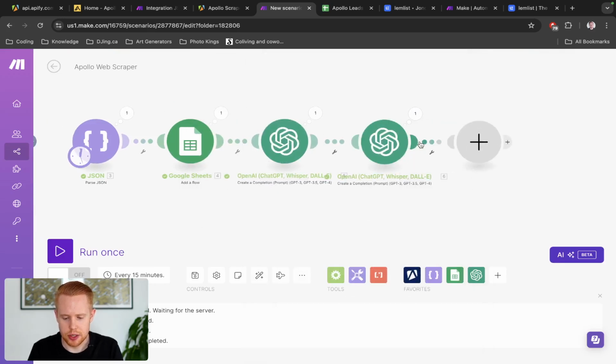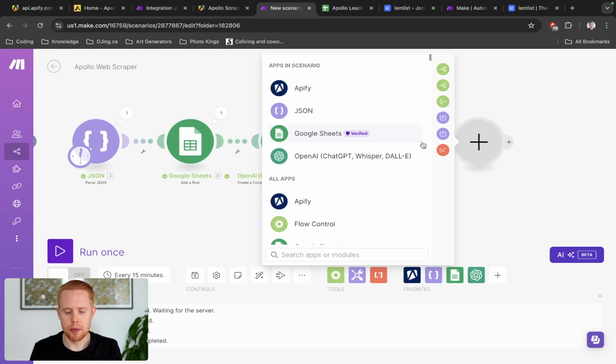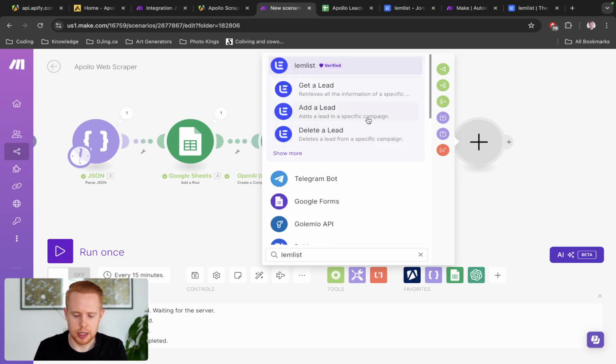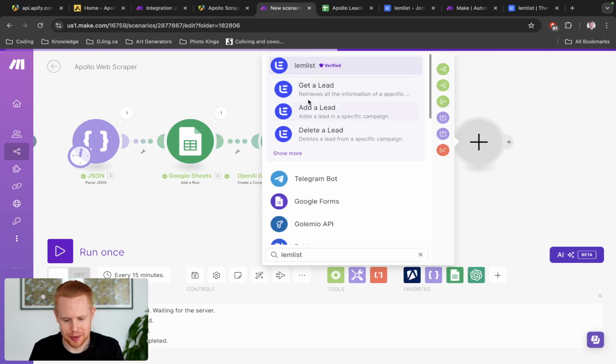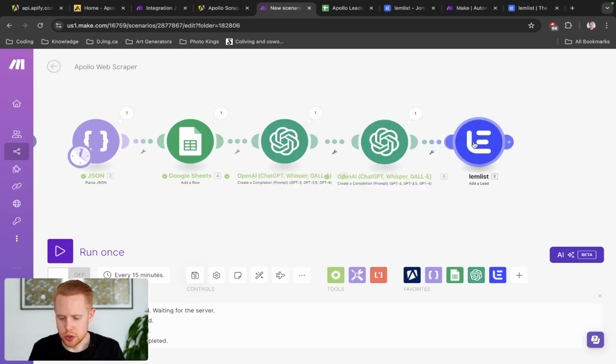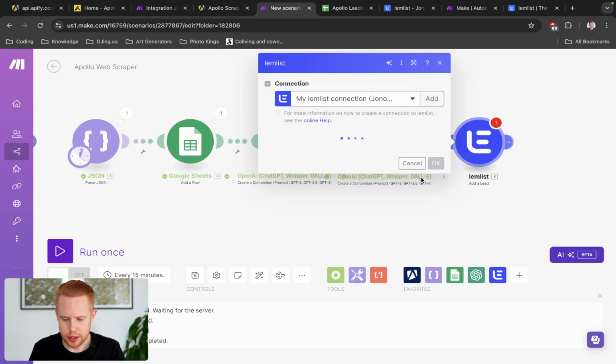The last thing we're going to do here is bundle it all together and send it to Lemlist, right? So we're going to type in Lemlist here. We're going to add a lead, and once this takes its sweet time loading, we will continue on to the next steps. Okay, so we loaded it in. We're going to connect automatically.